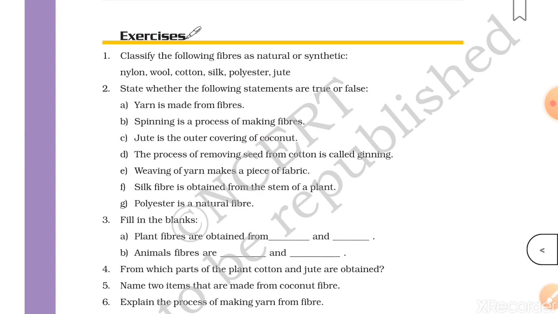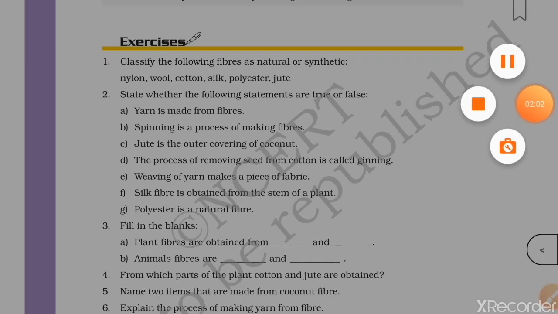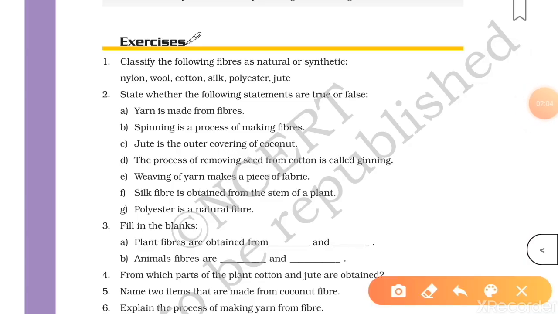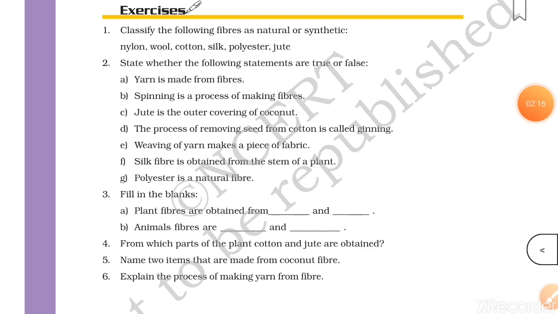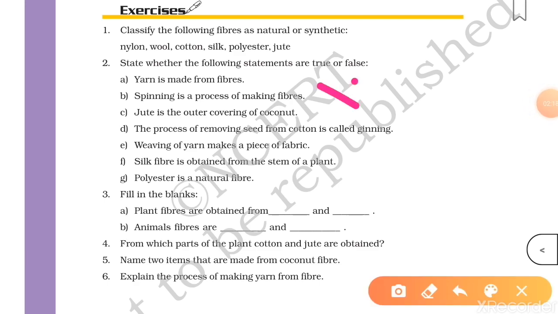Now we will discuss the second one. State whether the following statements are true or false. First, yarn is made from fibers. So students, this is a true statement. Now, spinning is a process of making fibers. So students, this is a wrong statement because spinning is a process of making yarn.